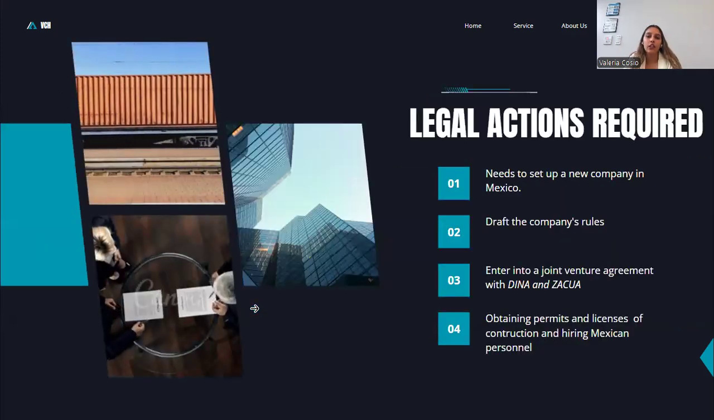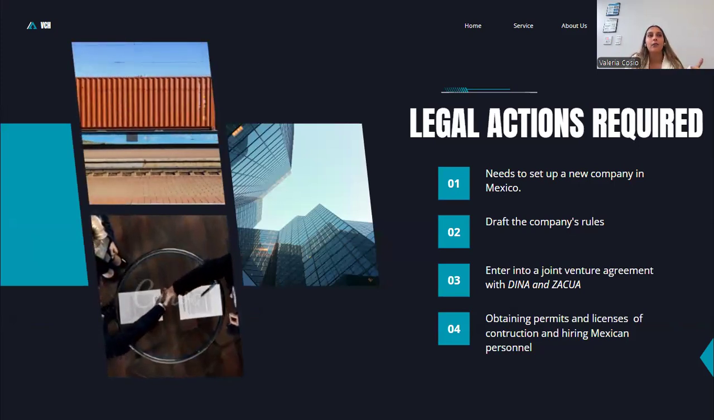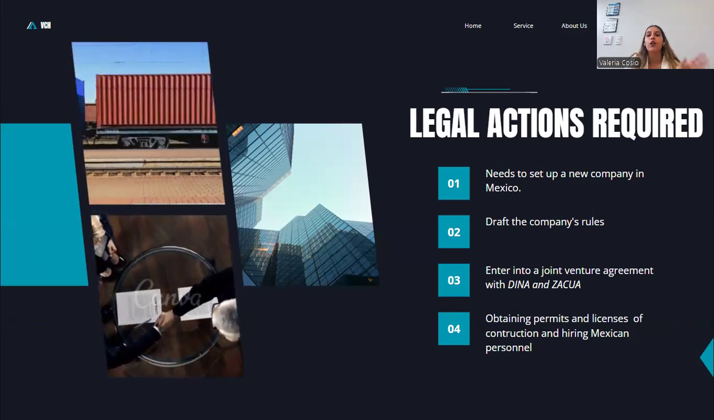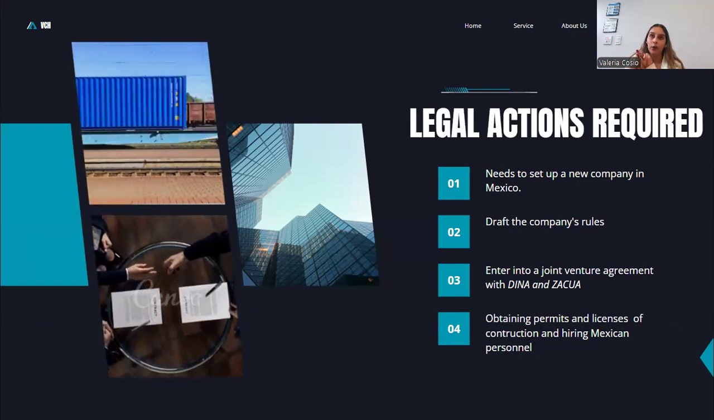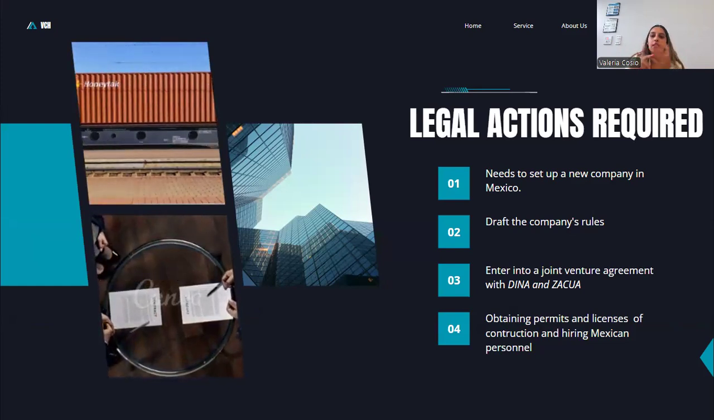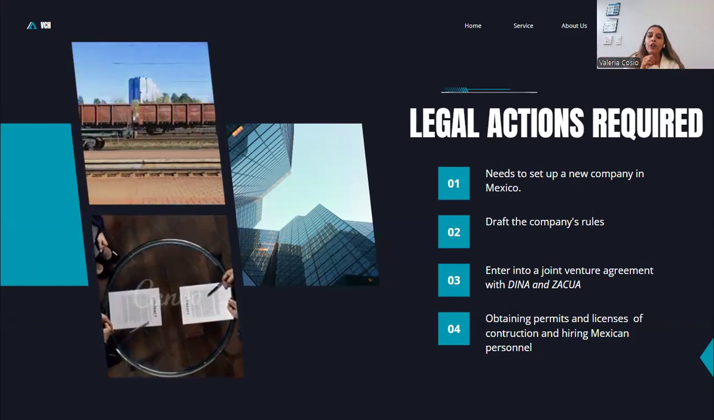In this way, the legal actions required are, first, we need to set up a new company in Mexico. Apex International needs to create a new company in Mexico, and the second legal action is to draft the company rules, the capital, the number of members in the company, and the names of these members, so that it is created and balanced under the new Mexican legal laws. The third legal action is to enter into a joint venture agreement with DINA and SACWA and define which company will be doing which obligation. The fourth legal action is to obtain permissions and licenses for construction and for hiring Mexican personnel to work in this company and in this project.